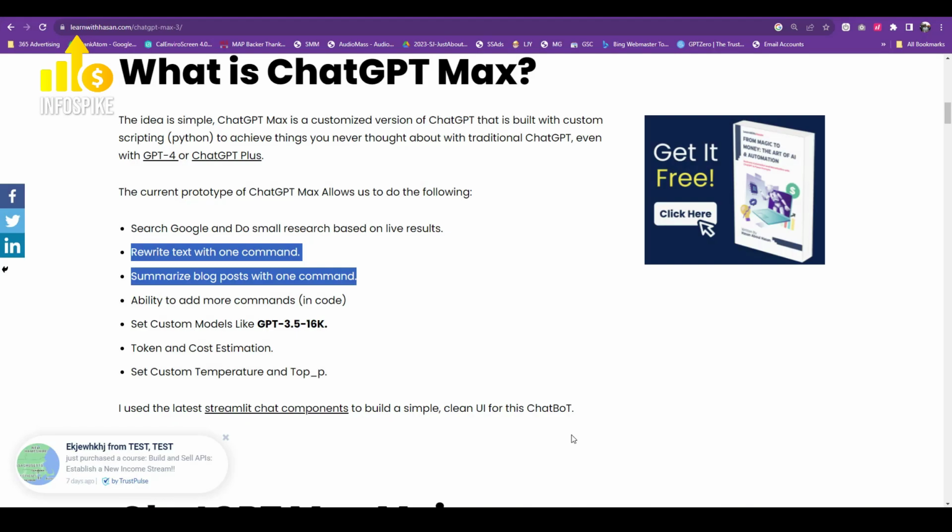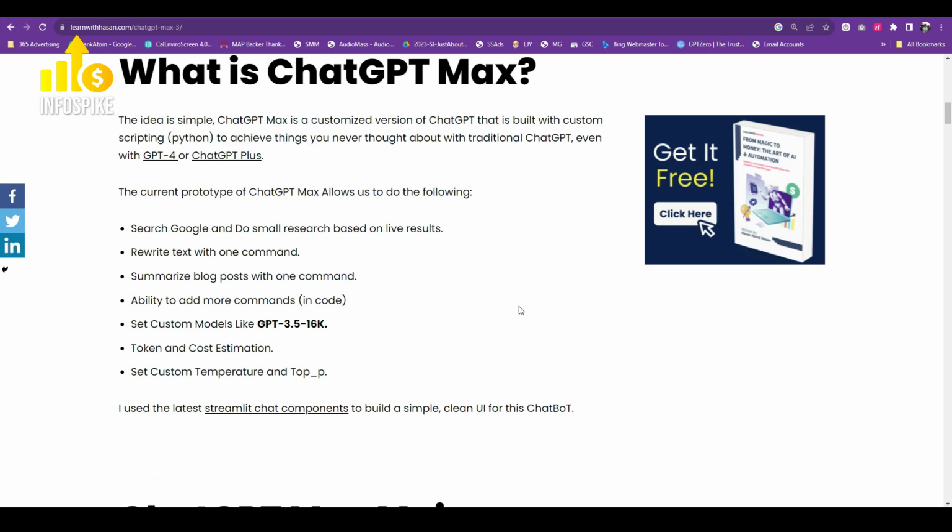Hey, this is Charles from infospike.com, and I want to show you this tool called ChatGPT Max. It's an open source tool from a website called Learn with Hassan, and it will allow you to tap into the live results in Google.